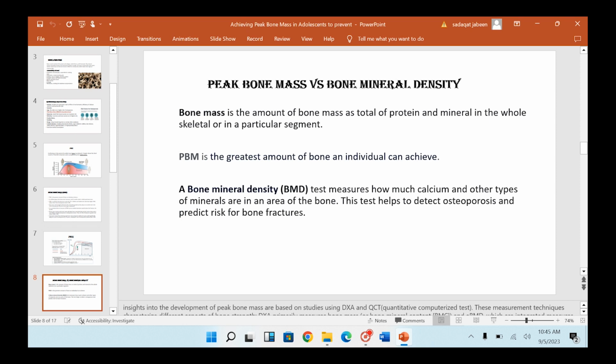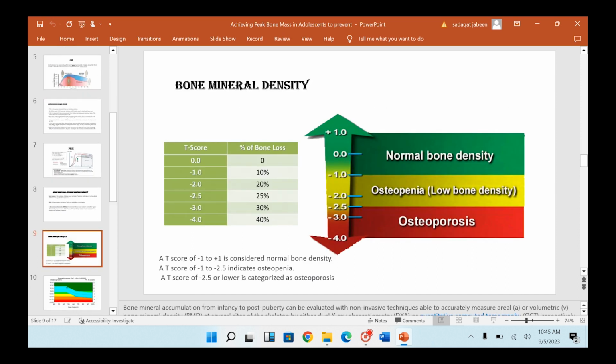Peak bone mass is the greatest amount of bone an individual can achieve. A bone mineral density test measures how much calcium and other types of mineral are in an area of bone. This test helps to detect osteoporosis and predict risk for bone fractures.